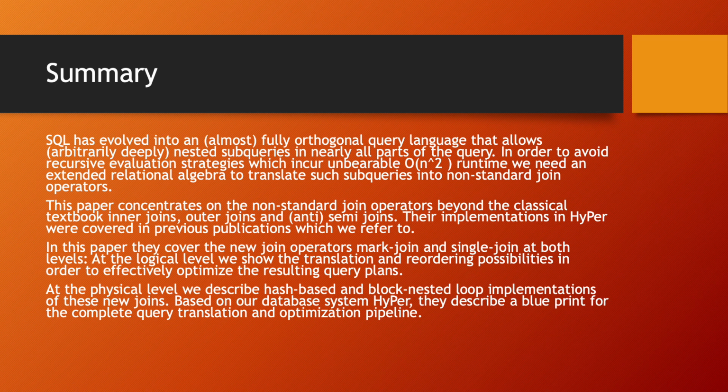This paper concentrates on the non-standard join operations beyond the classical textbook inner joins, outer joins, and anti-semi-joins. Their implementations in HyPer were covered in previous publications, which the paper refers to. In this paper, they cover the new join operators, mark join and single join, at both levels. At the logical level, they show the translation and reordering possibilities in order to effectively optimize the resulting query plans. At the physical level, they describe hash-based and block-nested loop implementations of these new joins.